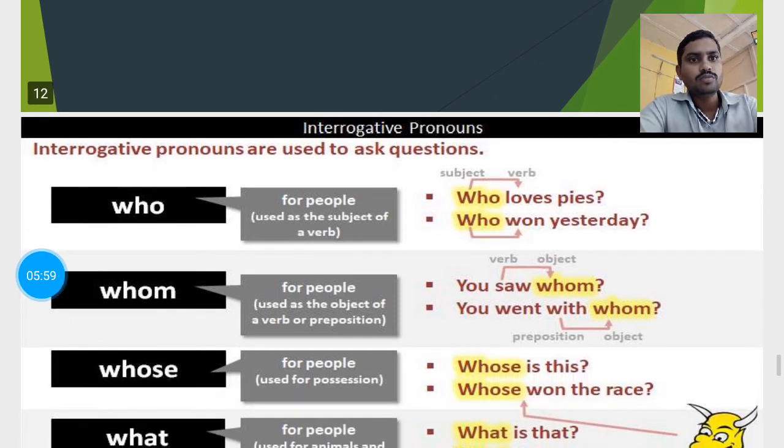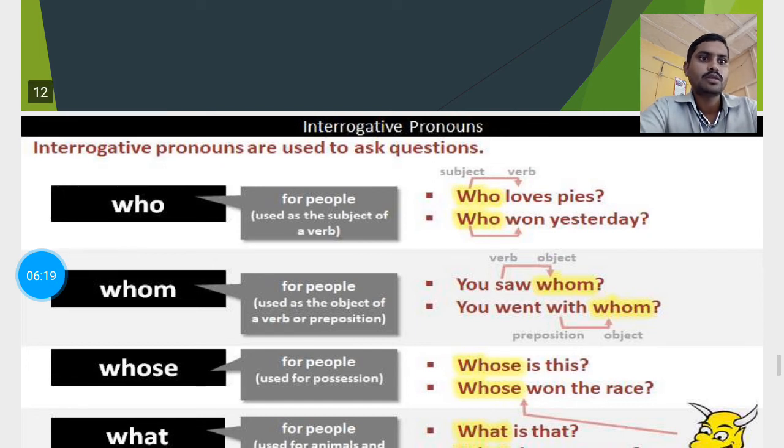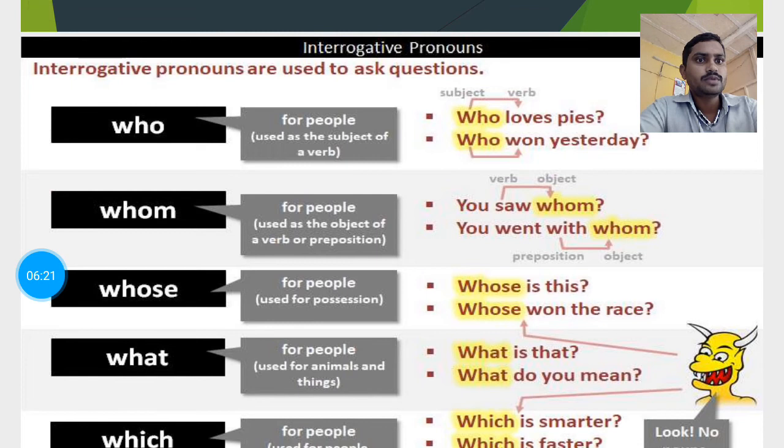Now whom is for people as well, used as the object of a verb or a preposition. Here is the use of whom: you went with whom. Here with is a preposition, with an object. Whose is for people, used for possession, it shows possession. So whose is this? Whose is the race? It shows possession.